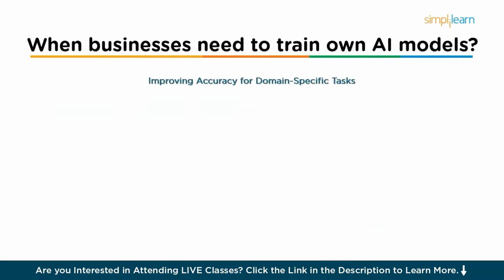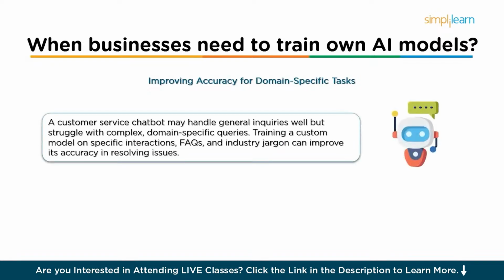Next is the case of improving accuracy for domain-specific tasks. Pre-trained models can be good starting points, but they may not always deliver the level of accuracy required for high-stakes applications. When accuracy is crucial, especially for specialized tasks, training a custom model can help businesses improve performance significantly. For example, a customer service chatbot using a pre-trained language model might be good at handling general inquiries, but struggle with understanding complex domain-specific queries. Training a custom model with a dataset of specific customer interactions, FAQs, and industry-specific jargon can make the chatbot more accurate in resolving issues.